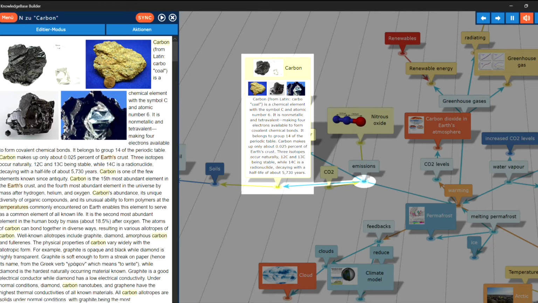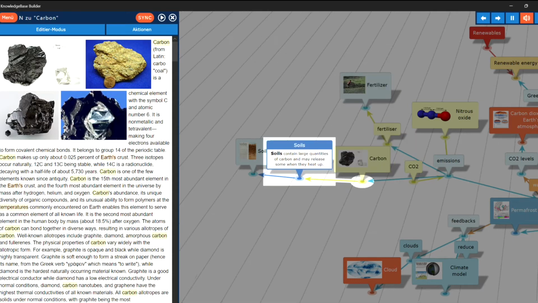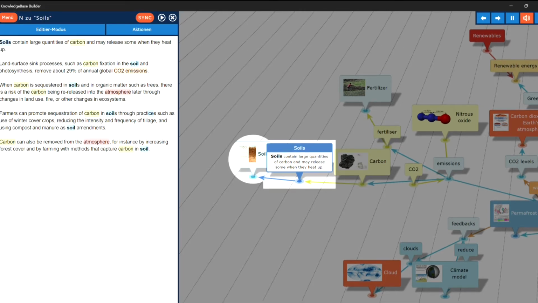Carbon makes up only about 0.025% of Earth's crust. 3 isotopes occur naturally, 12C and 13C being stable, while 14C is a radionuclide, decaying with a half-life of about 5,730 years. The topic, carbon in overview. Soils. Soils contain large quantities of carbon and may release some when they heat up. The topic, soils in overview.